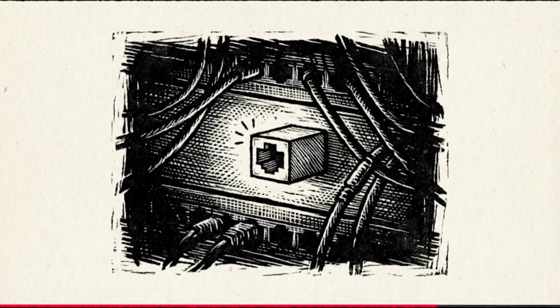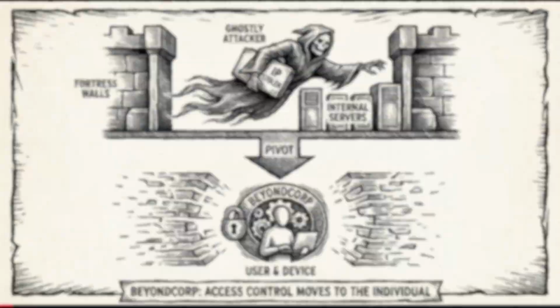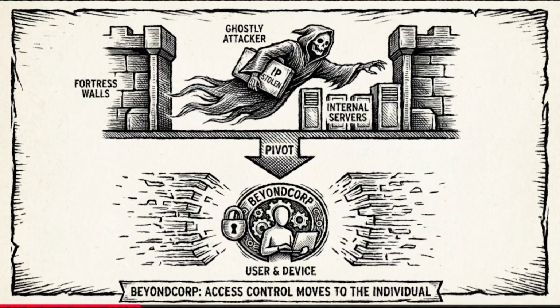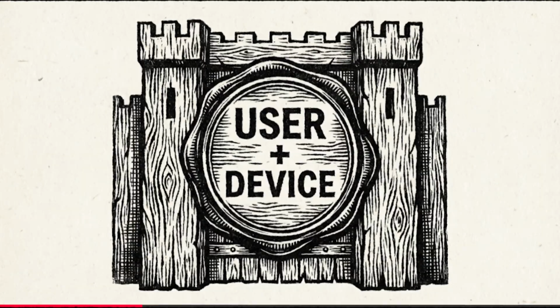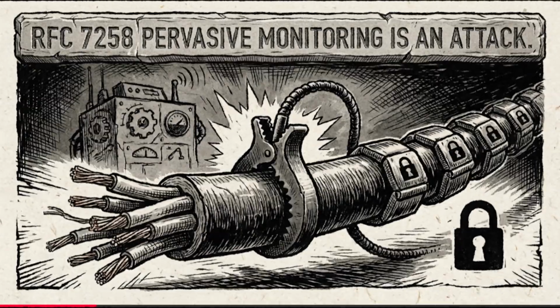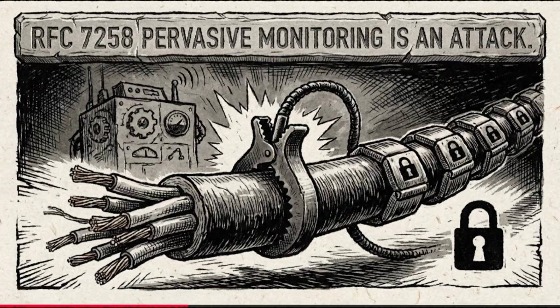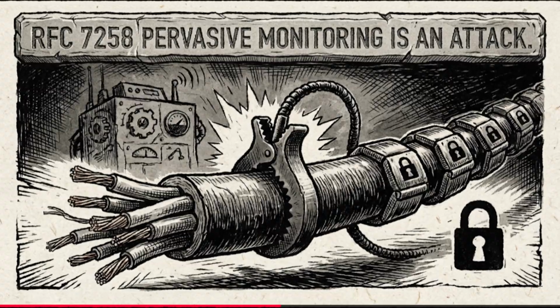And this shift didn't happen in a vacuum. There were two specific historical catalysts that forced this architectural change. First was Google's Operation Aurora in 2009. That was a pivotal moment for the industry. Aurora was a sophisticated state-sponsored attack that bypassed perimeter defenses and moved laterally to steal intellectual property. That failure led Google to develop BeyondCorp, which was really the first large-scale implementation of zero trust. It was. It shifted the access control plane from the network perimeter directly to the individual user and device.